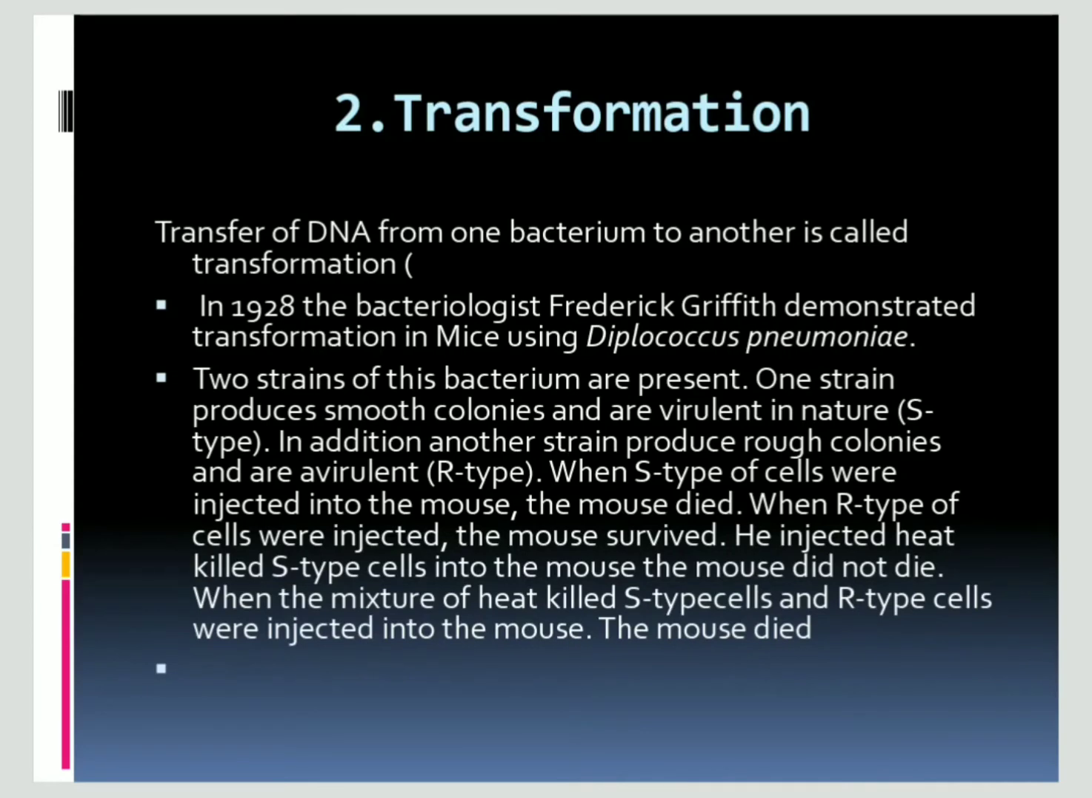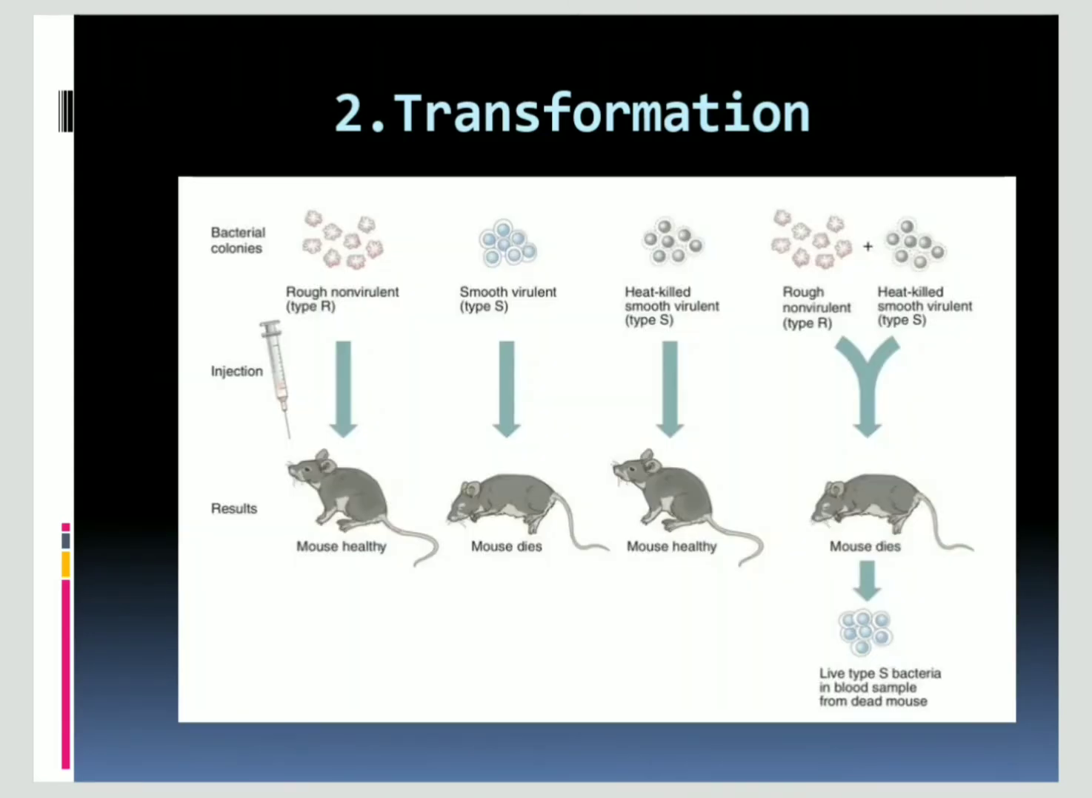When S type cells were injected, the mouse died. When R type were injected, the mouse survived. He injected heat-killed S type into the mouse, and it survived. Later he injected heat-killed S type and live R type together into the mice, and it also died.